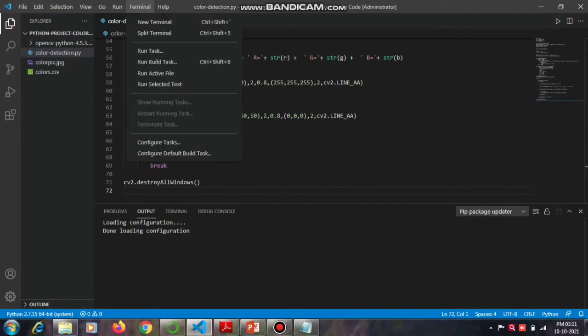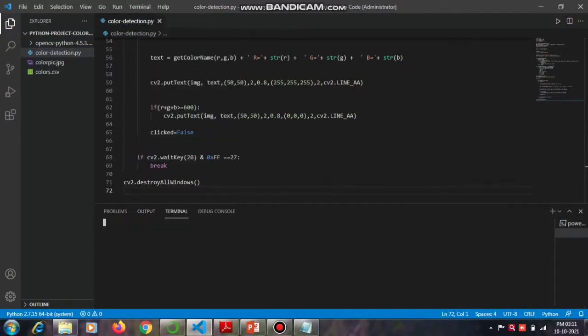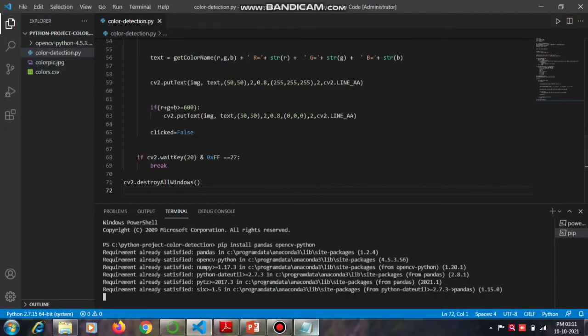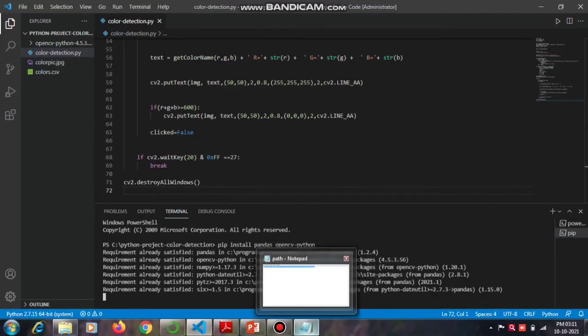Then run the project. Enter this command in the command prompt. Then enter the path of the color detection Python file as well as the color image path.